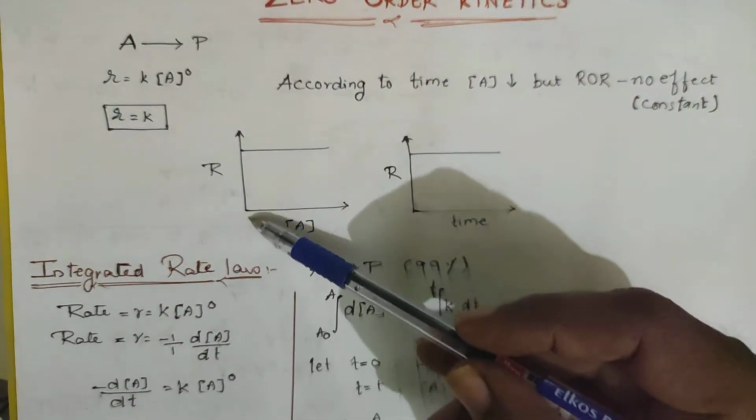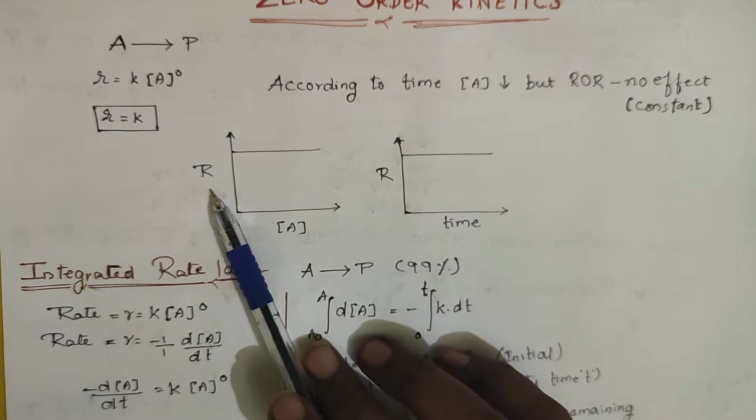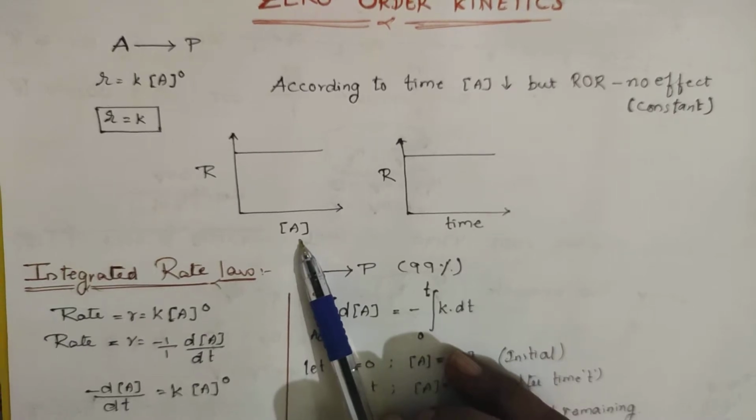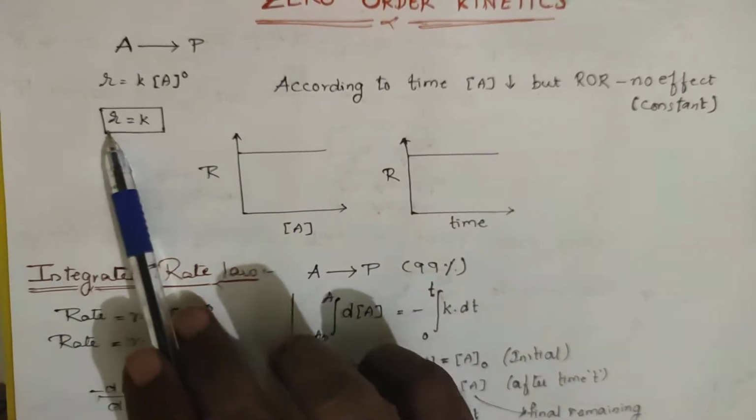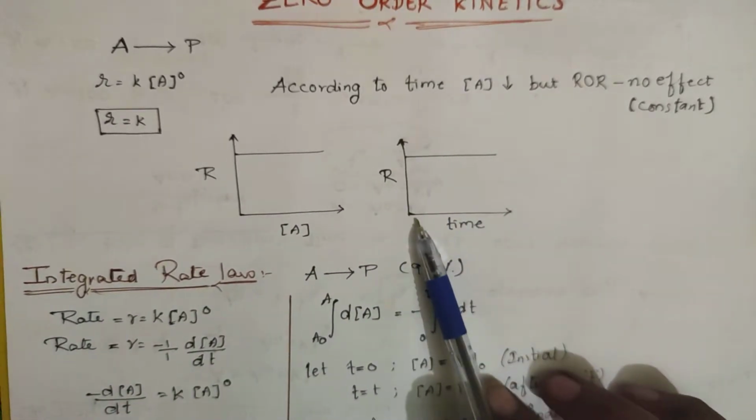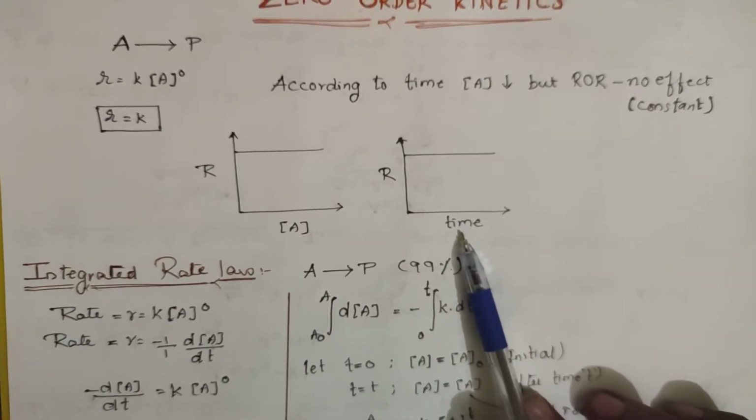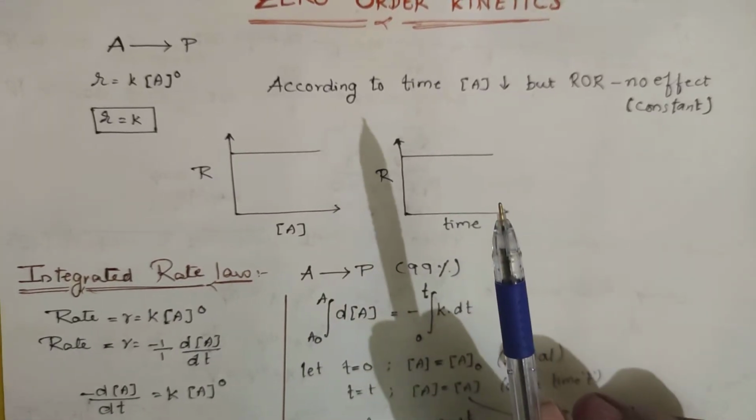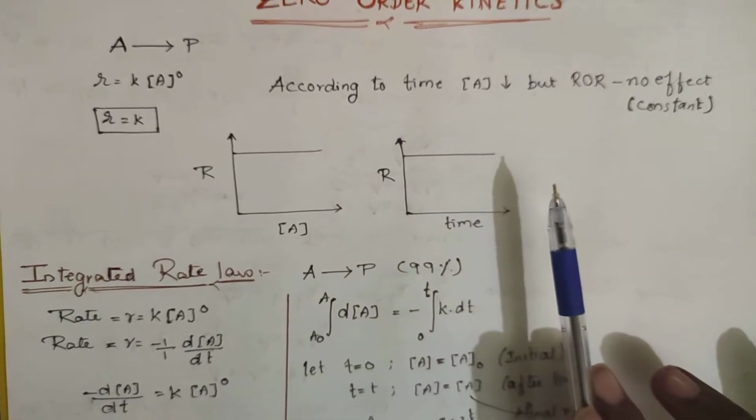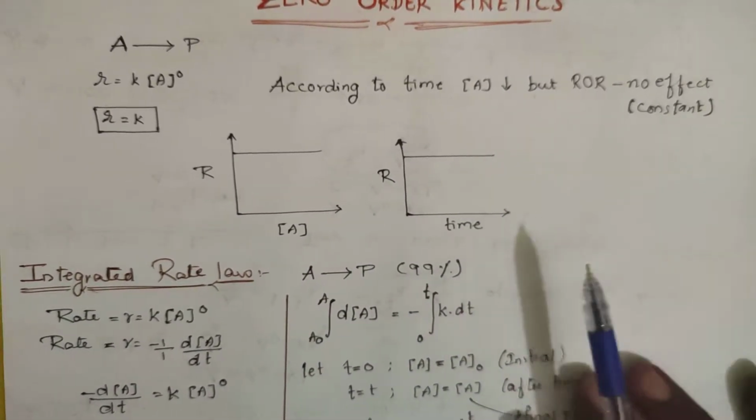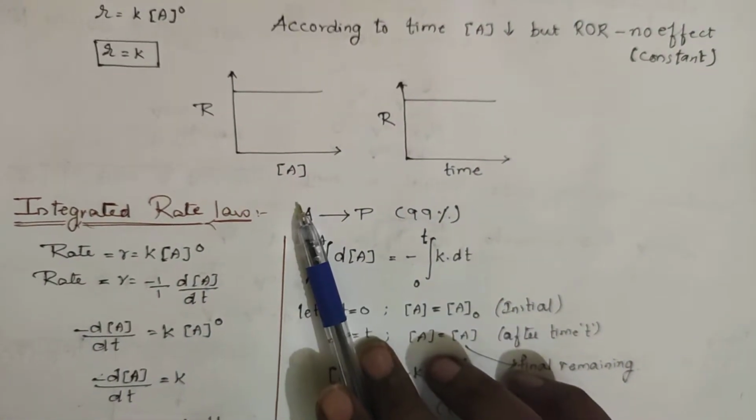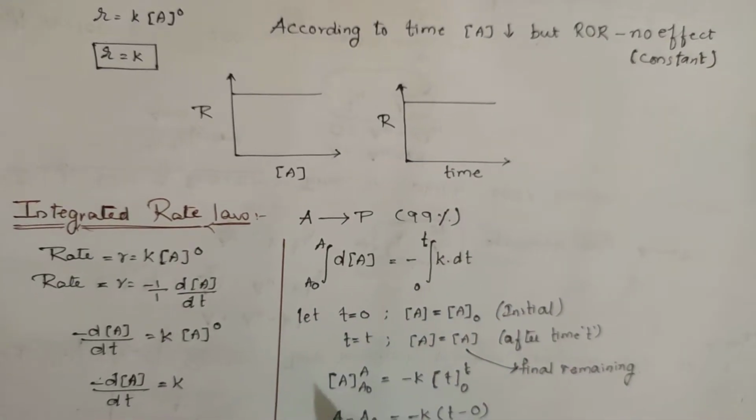Suppose you plot a graph between rate of the reaction and A, the concentration of the reactant. Rate is independent of the concentration, so you will be getting a straight line. Now rate with respect to time: concentration of the reactant is going on decreasing, but the rate of the reaction is not at all decreasing. It is going on with the same speed. So rate is independent of time and independent of the initial concentration in a zero order reaction.